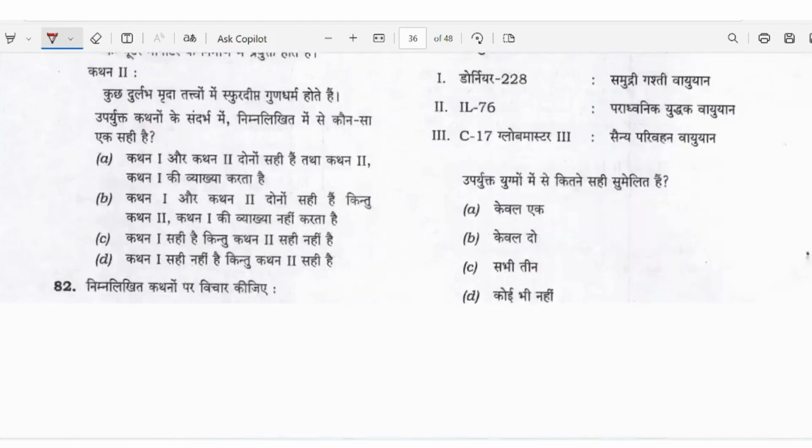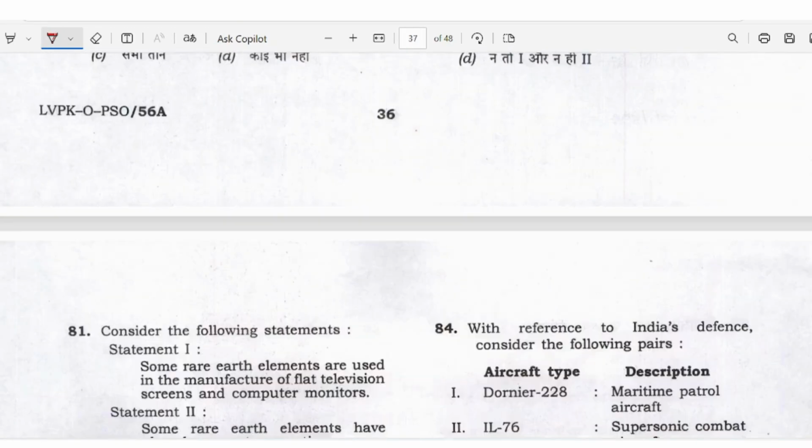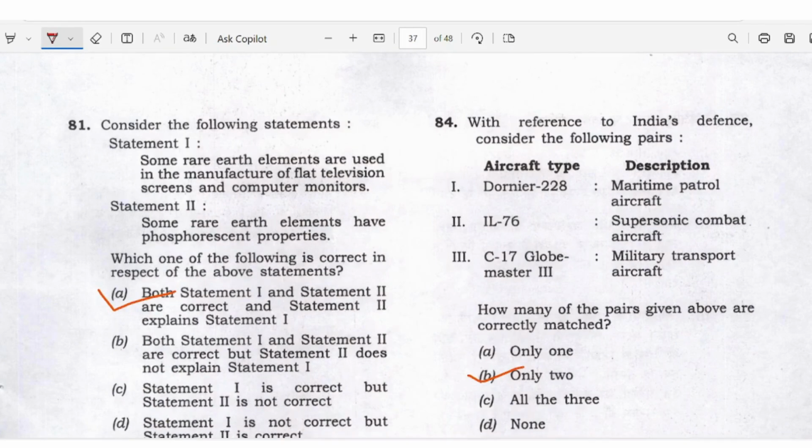Okay. Answer D here. Some rare earth elements are used in the manufacture of flat television screens and computer monitors. Some rare earth elements have phosphorescent properties. Both statements are right here. Okay. Answer A.